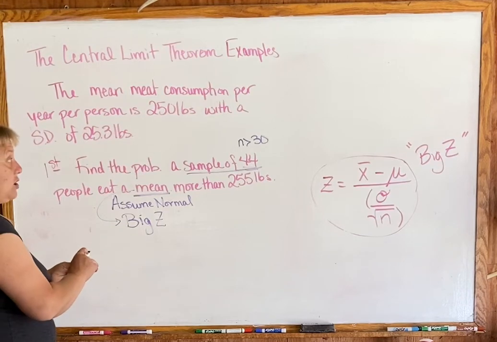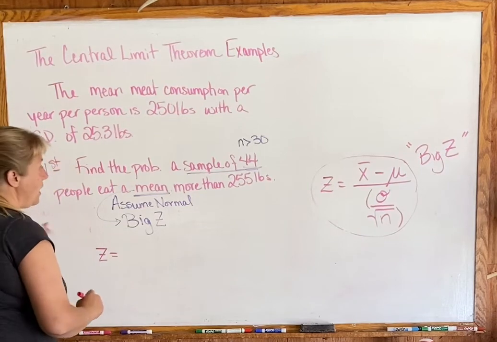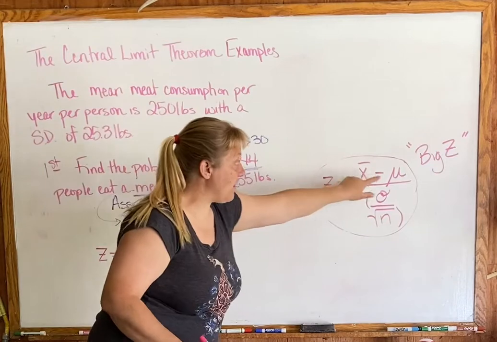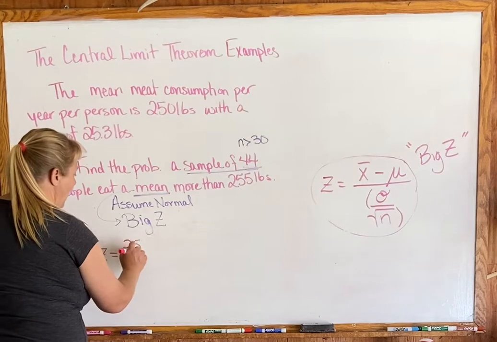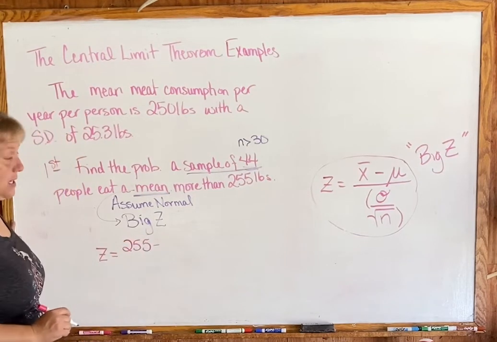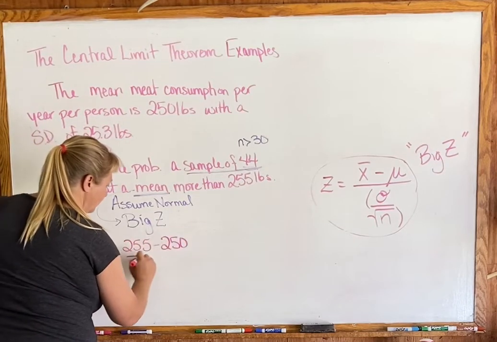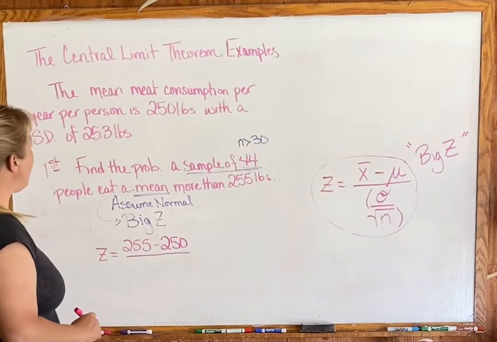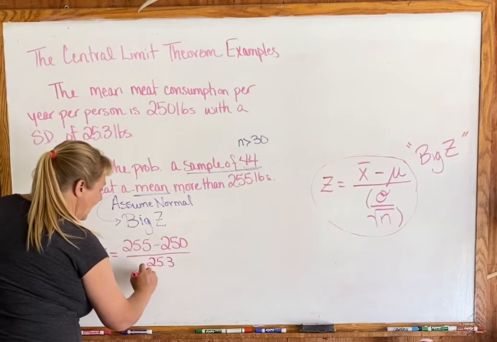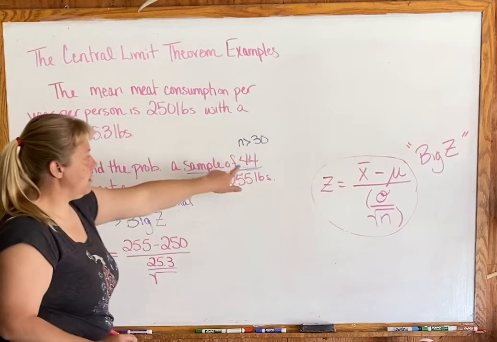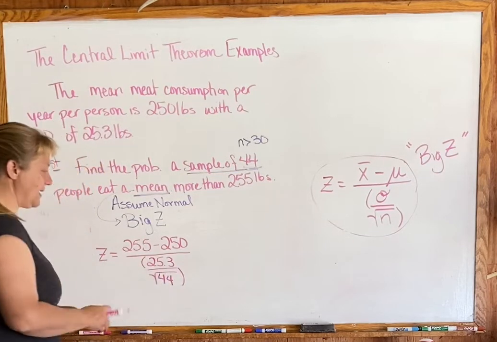So let's use this to find our z-score. We're going to go z equals, and we take the mean that we are interested in. There are two means running around. This 255 comes from our sample. But what was the original mean? That goes back to the original problem, and that was 250. Then we divide by the standard deviation, 25.3, but that is divided by the square root of our sample size, 44. And like I said, parentheses there.